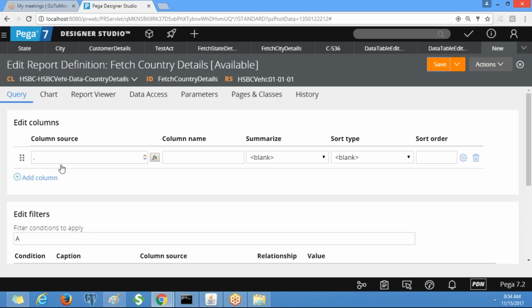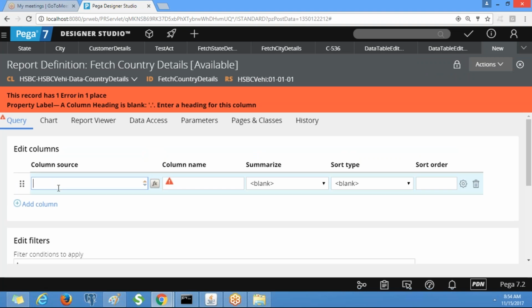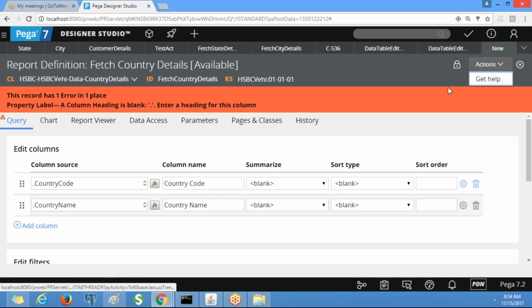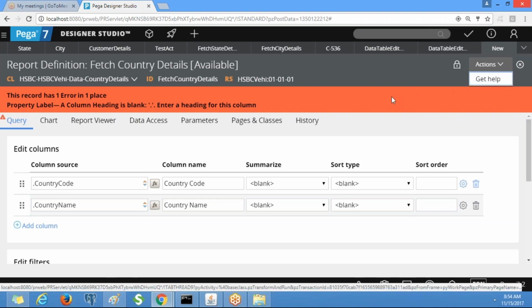All the properties will be available in the drop down. If it is not coming, then you simply enter it.